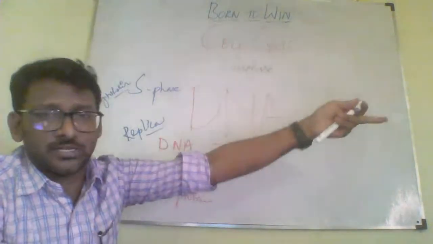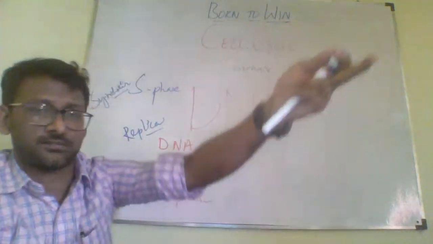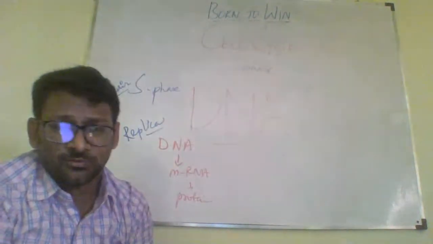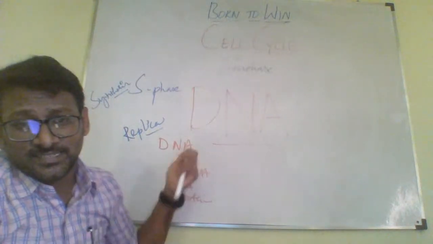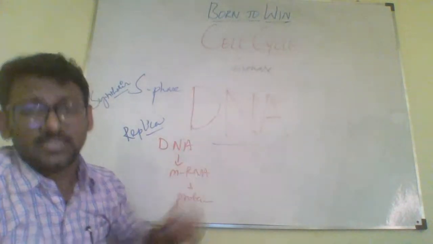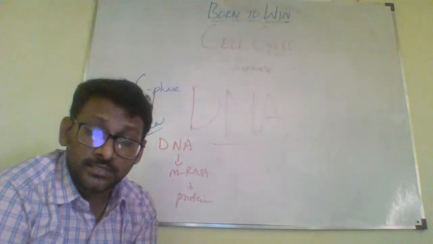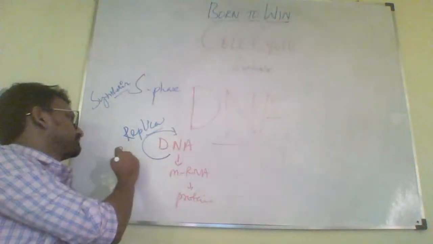One more Vamsy would take NEET classes, one more Vamsy would take 11th standard, one more Vamsy takes motivational classes, and one more Vamsy would sing. That's how this DNA actually has the ability to form its own copy, DNA and RNA. That process we call replication.